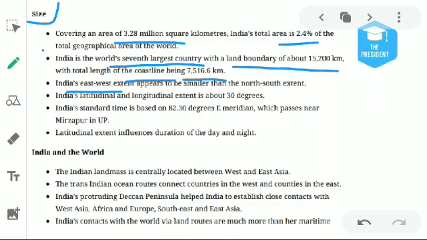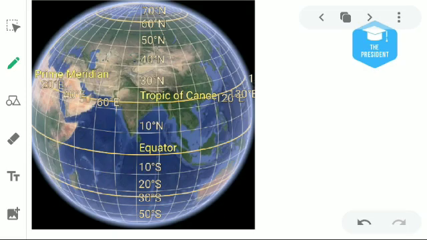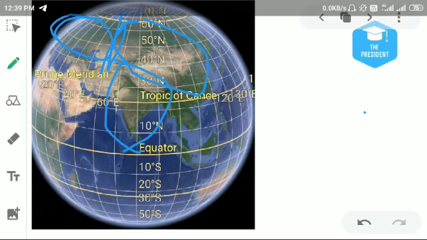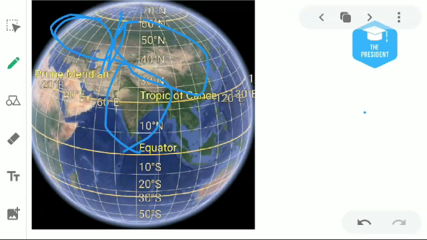India's east-west extent appears similar to the north-south extent. India's longitudinal and latitudinal extent is about 30 degrees. Means our country, see the picture here first. This is our country here. This is the Asia continent, and this one is the Europe continent. Both continents are divided by a mountain known as the Ural mountain. You can see the Tropic of Cancer dividing our country into two parts.